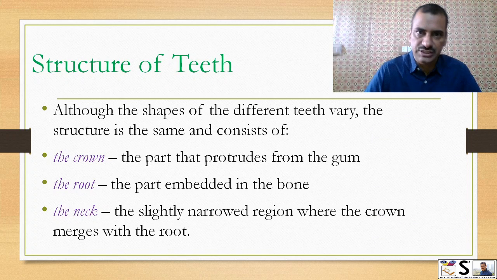Structure of the teeth. Although the shape of the different teeth varies, the structure is the same and consists of the crown, the part which protrudes from the gum, white colored; the root, the part which is embedded in the bone; and the neck, a slightly narrowed region where the crown merges with the root.